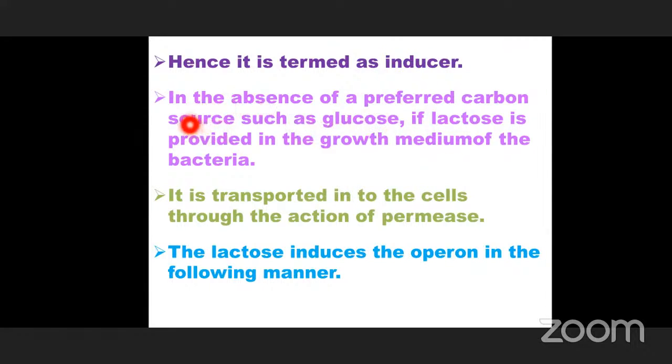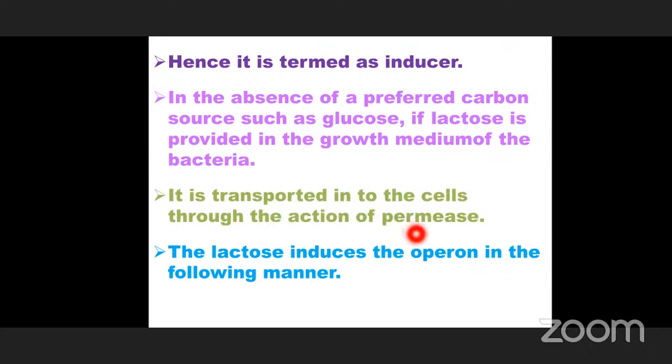Okay. Next, in the absence of a preferred carbon source such as glucose, if lactose is provided in the growth medium of the bacteria, nothing but E. coli bacteria, that lactose is transferred into the cells through the action of the permease.